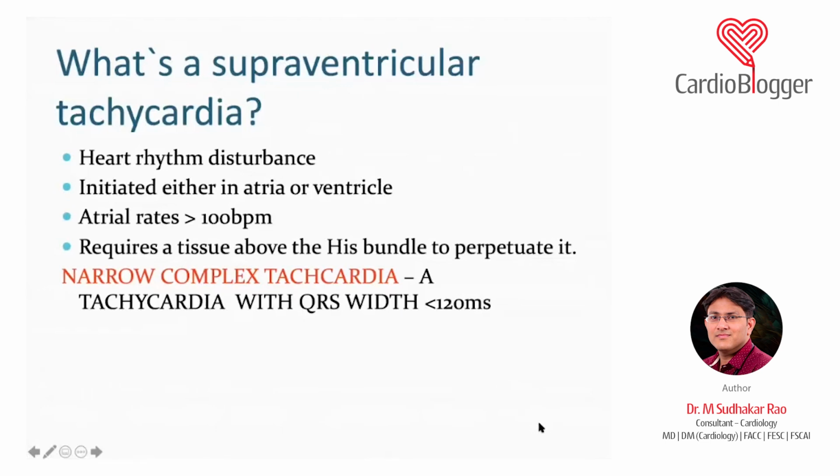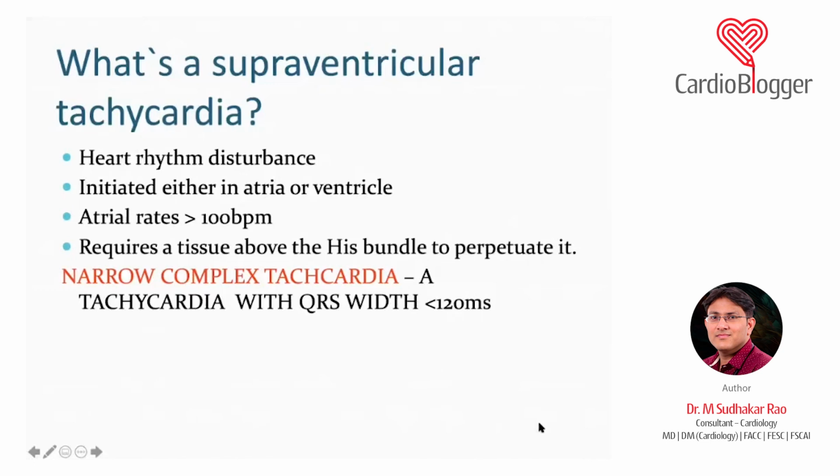Now, one of the important things you should know is that very occasionally you will see an ECG with a wide QRS tachycardia which looks a little narrower, and then you may confuse it with a narrow QRS tachycardia. Always remember, any patient who has a structurally normal heart and a right bundle branch block type of ECG with a left axis deviation, always consider a fascicular VT. So this is one type of VT which looks like a narrow QRS tachycardia, but it is actually a ventricular tachycardia.